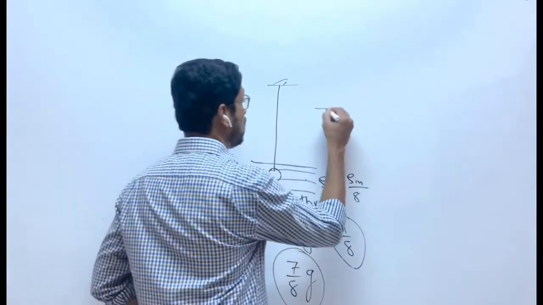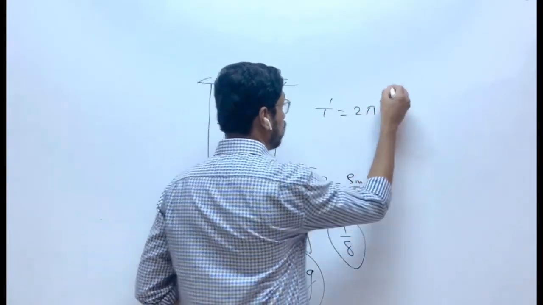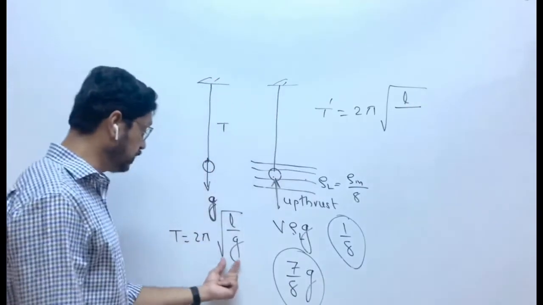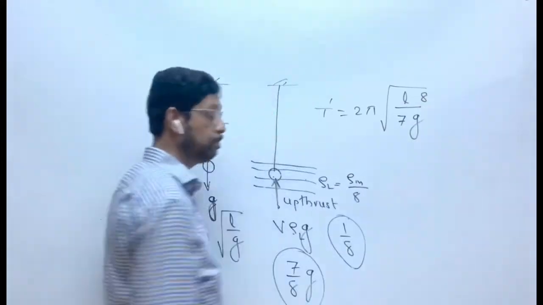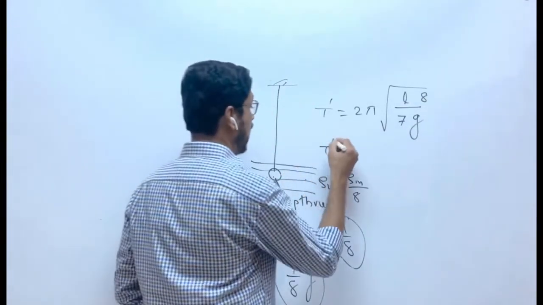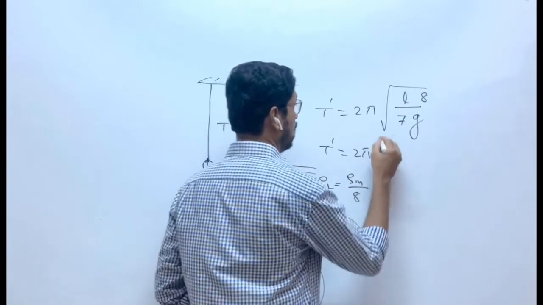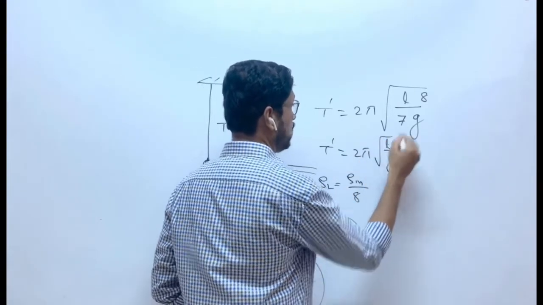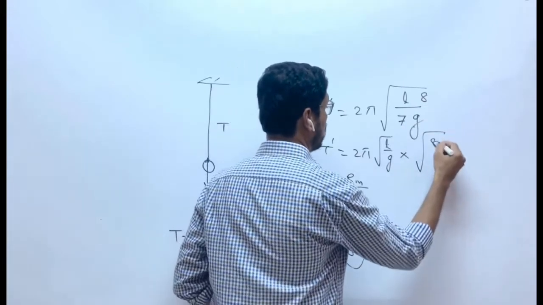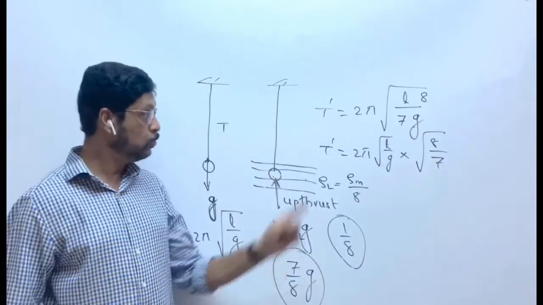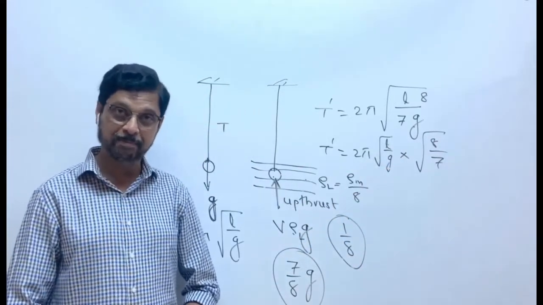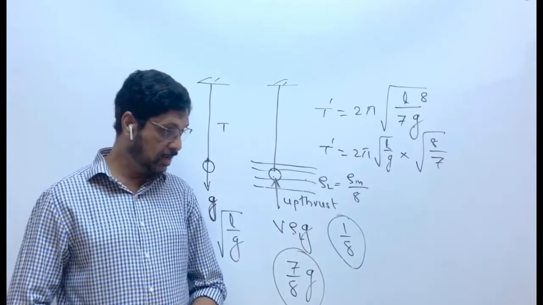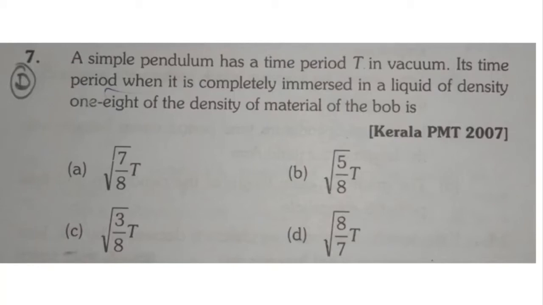So now the new periodic time will be 2 pi under root L by, in place of g, now it will be 7/8 times g. So T dash is equal to 2 pi under root L by g into under root 8/7. So new periodic time will be root 8/7 times the original periodic time. So which one it is? It is, I think, D. The new period will be under root 8/7 times T. Right?